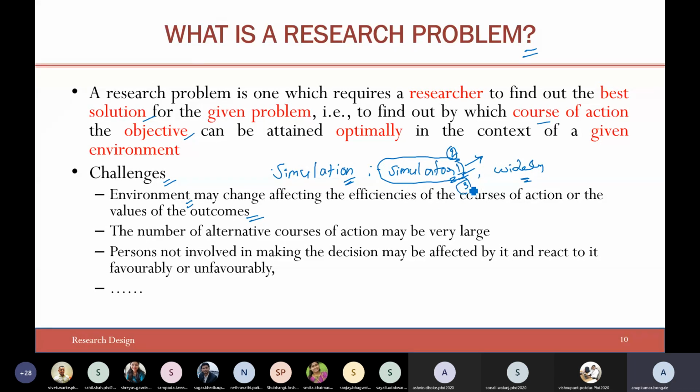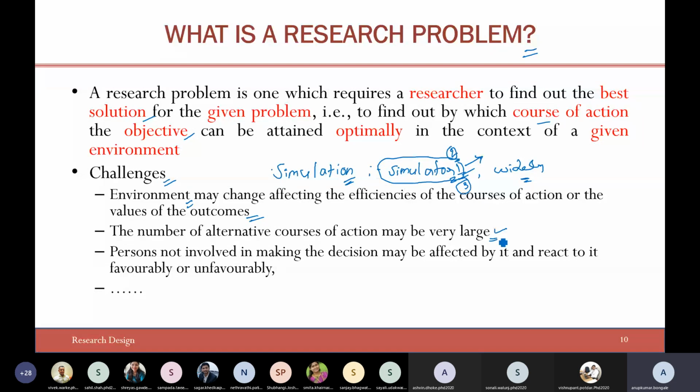the number of alternative courses of action may be very large, right? I mentioned, okay, 2 or 3 alternatives. People will ask you why your methodology is working. Why didn't you try other methodologies? Why are other methodologies ineffective compared to yours? So you should have all these answers, which is quite difficult.